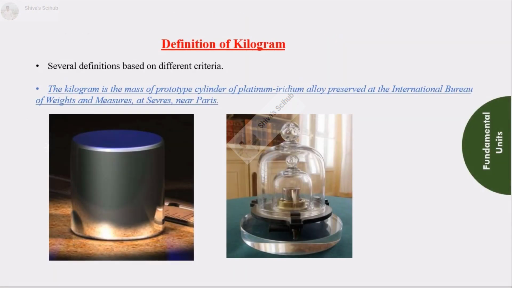One kilogram. There are several definitions based on different criteria. The kilogram is the mass of a prototype cylinder of platinum iridium alloy preserved at the International Bureau of Weights and Measures at Sèvres, near Paris. This picture are the prototype of 1 kg used all over the world. It is sensitive as oil dust can alter its mass and hence kept inside the glass jar.